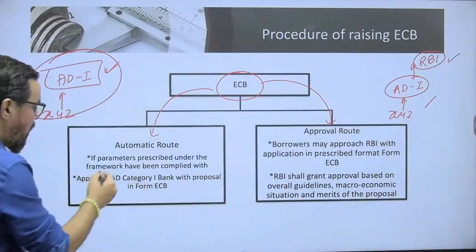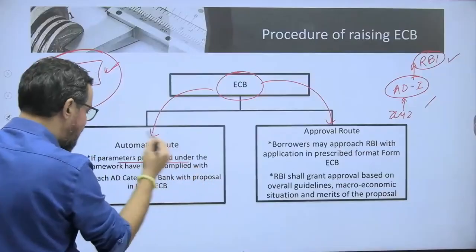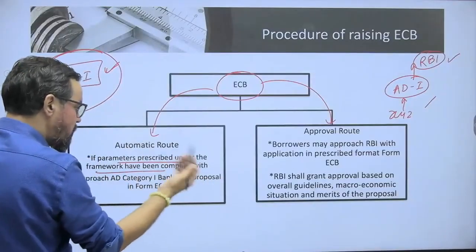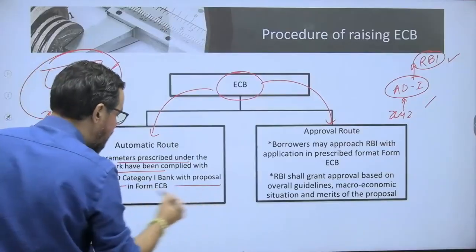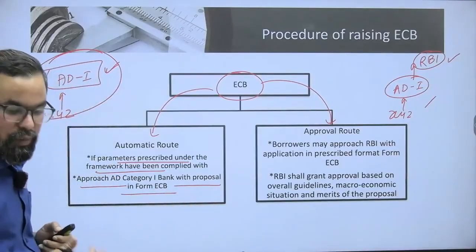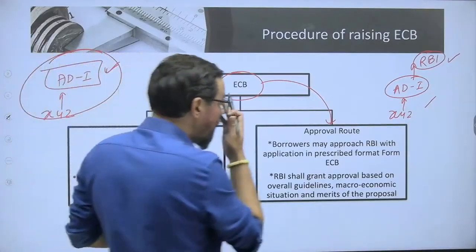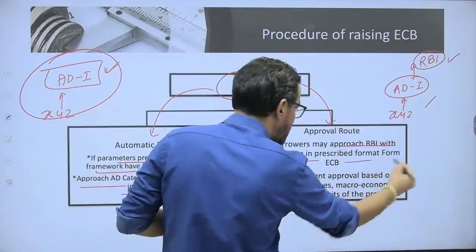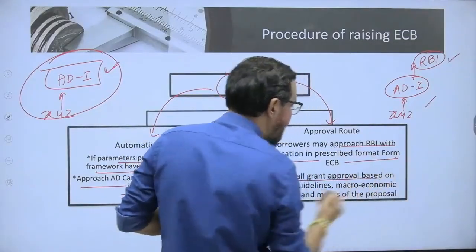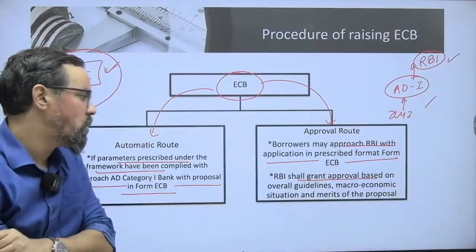If the parameters prescribed under the framework have been complied with, approach authorized dealers, category 1 banks, with a proposal in form ECB. Form ECB will be required in this case. Otherwise, the borrower may approach RBI with an application in the prescribed format, form ECB. RBI shall grant approvals based on the overall guidelines.